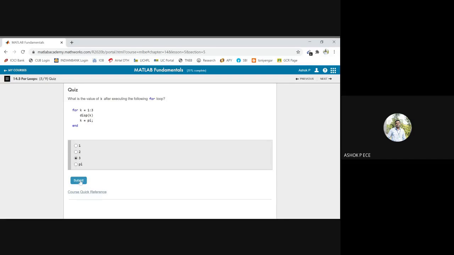I think it is 3. No. Before the loop exits, you have an assignment here, k is equal to pi, so that will be the value. So this k is equal to pi will be assigned after all the loops have been completed. Okay, please understand that.